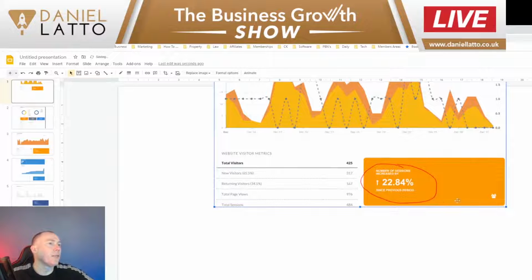There we go. Down here at 22.84, that's the number of sessions that it's increased by. So we've actually increased the number of sessions hitting their website by 22%. So what that then tells us is that what we're actually doing for this client is working, because we've increased the number of website visitors by 22%.